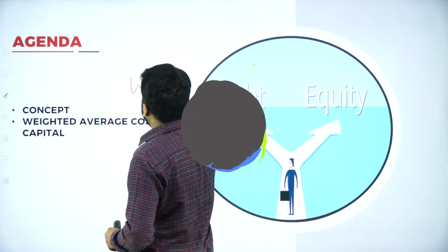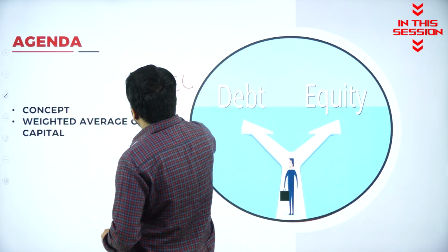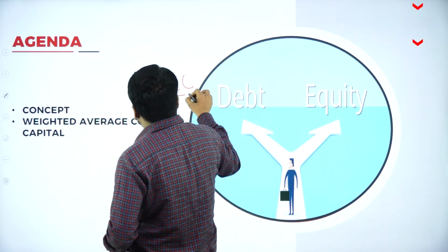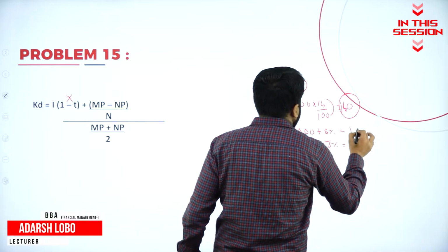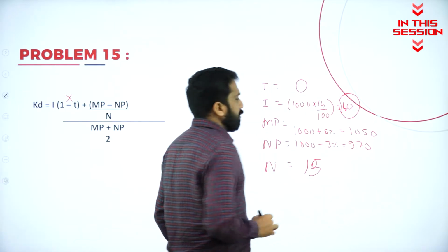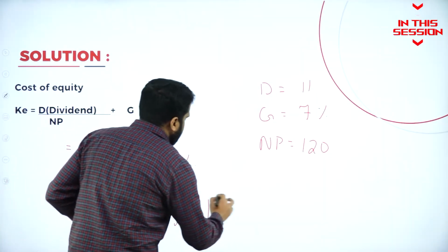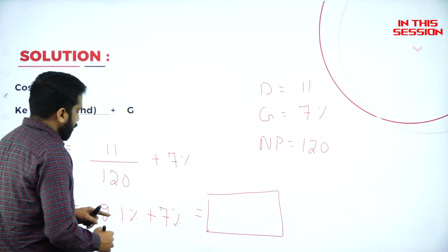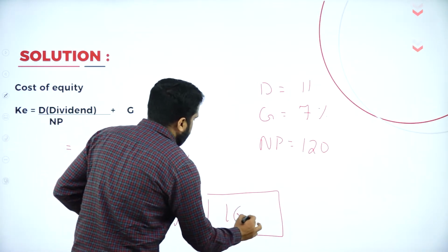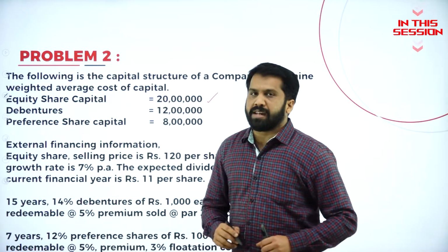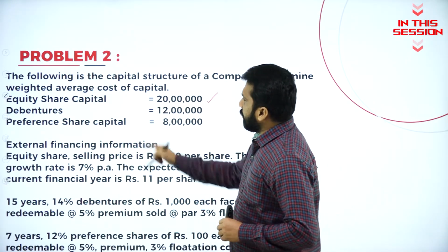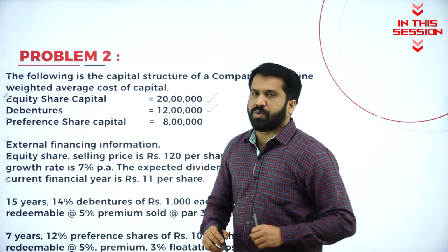We also call it as WACC. What is this? Weighted average cost of capital. Market price 1000 plus 5% premium. It will be 1050. Your overall answer is how much? 16.1%. You have equity share capital of 20 lakh. Second one, debentures of rupees 12 lakh.